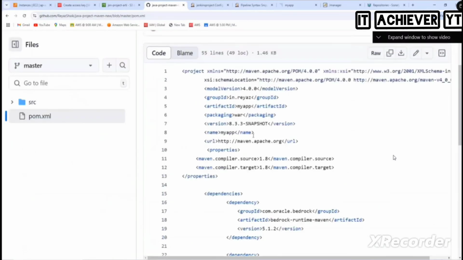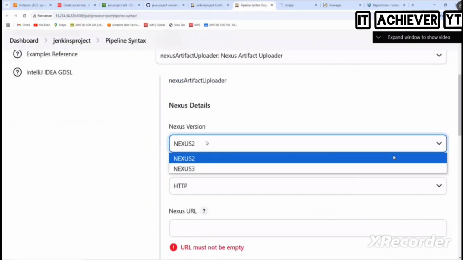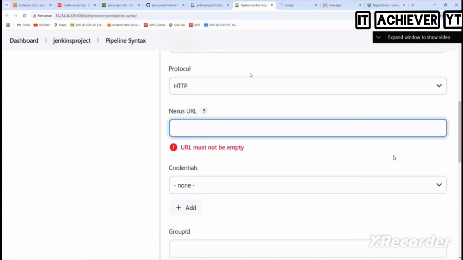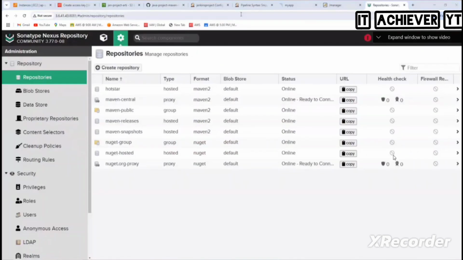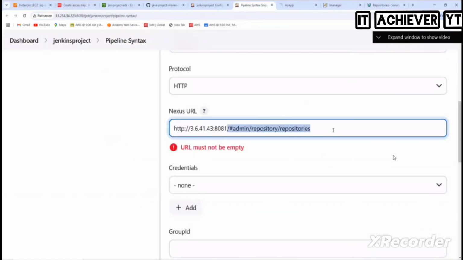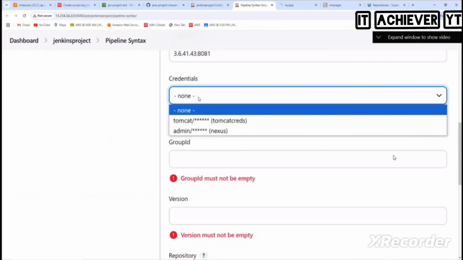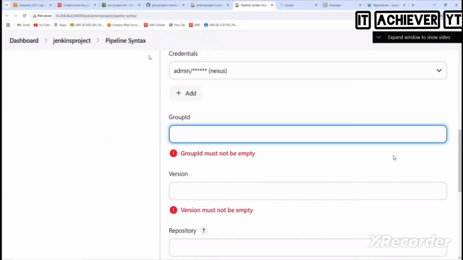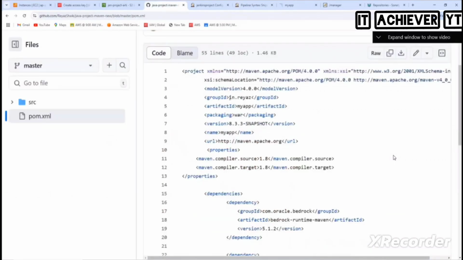Okay. Let's go one by one. What is the Nexus version? 3. Carefully select it. Protocol. Nexus URL. Let's take our Nexus URL. Copy this, put it. I need to remove all these things, and HTTP also. Remove it. Credentials, which one? Nexus. What is the group ID? If you give a capital letter also, there might be some issues sometimes. So please carefully copy paste it. Don't write it.